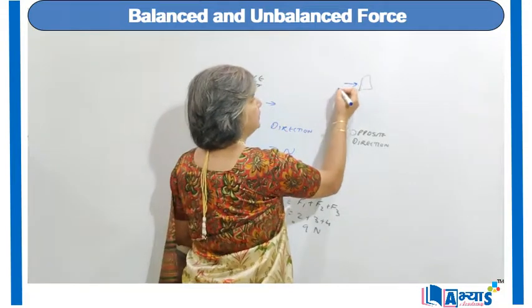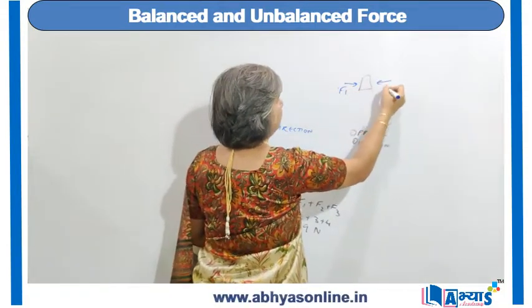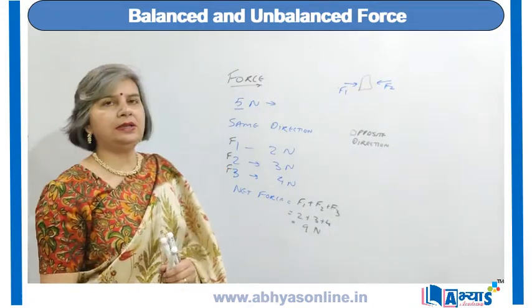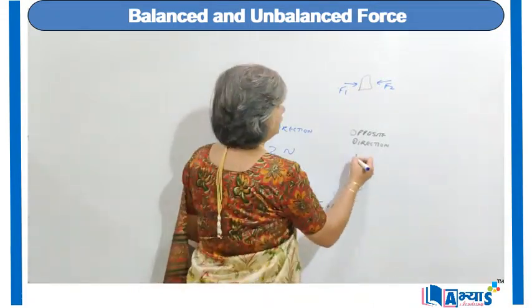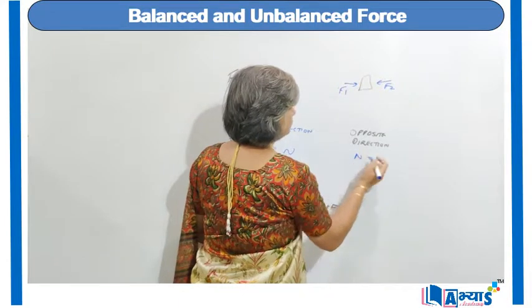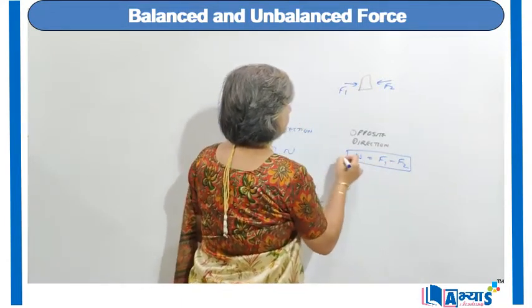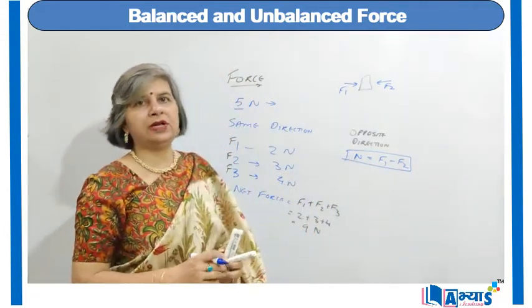That means a force is being applied from here also and a force is being applied from here also. That means in the opposite direction. Then the net force will be equal to the difference of the two forces, and the direction of the force will be the direction in which the larger force exists.